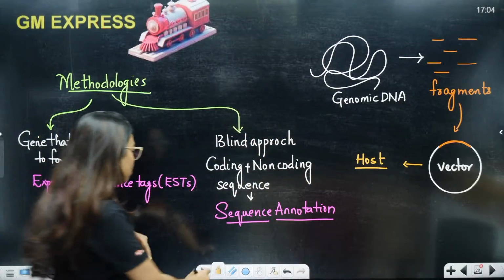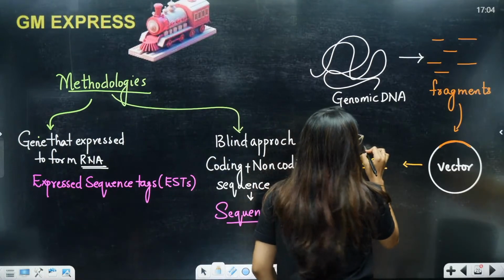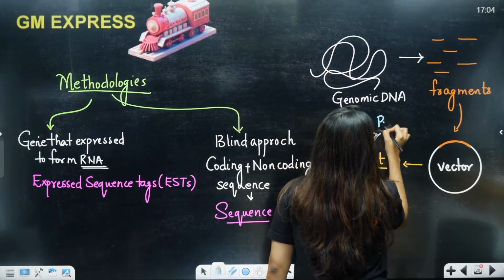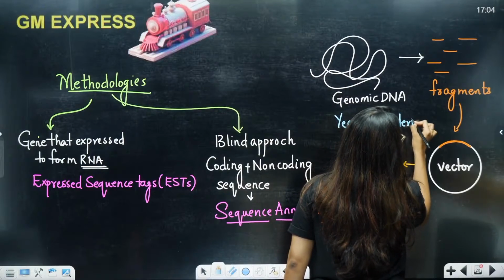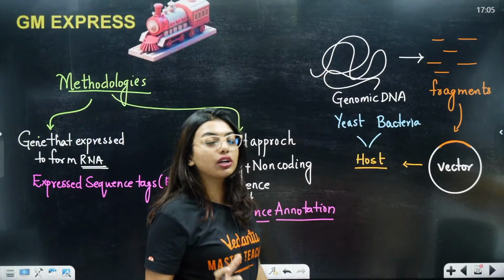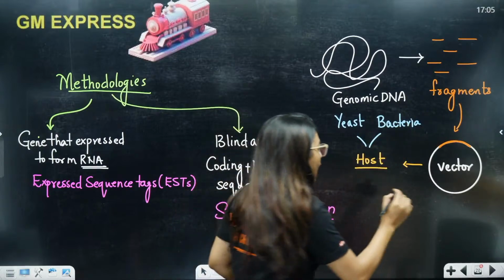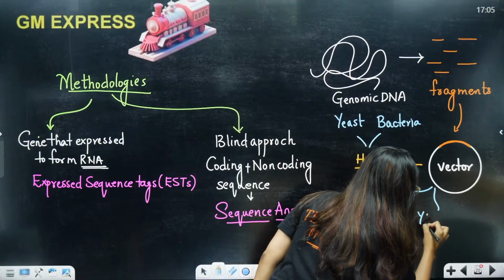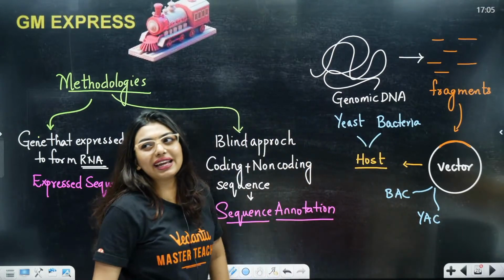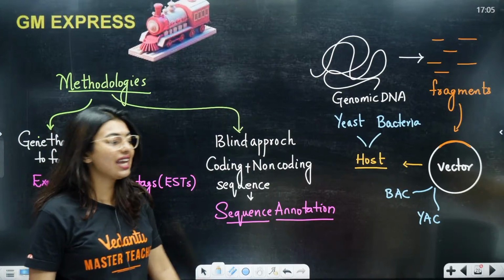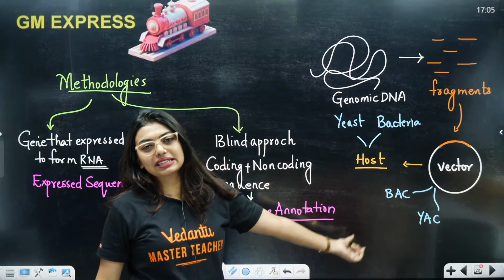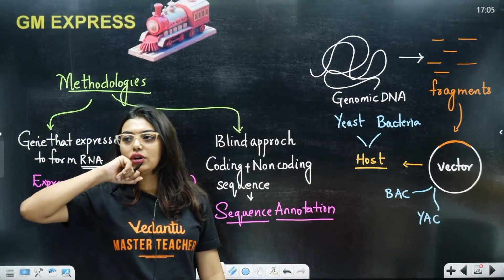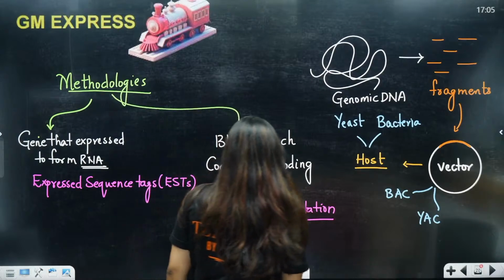Now they are telling that the most commonly used hosts are yeast and bacteria. And the commonly used vector, to carry my desired gene, is going to be BAC and YAC. BAC is the bacterial artificial chromosome, YAC is the yeast artificial chromosome. Is this clear to all of you? Whole thing is clear?